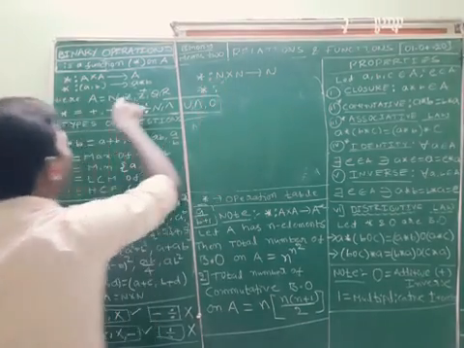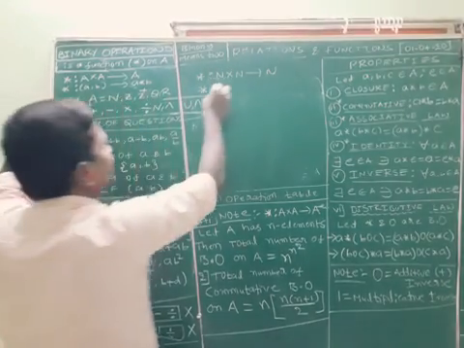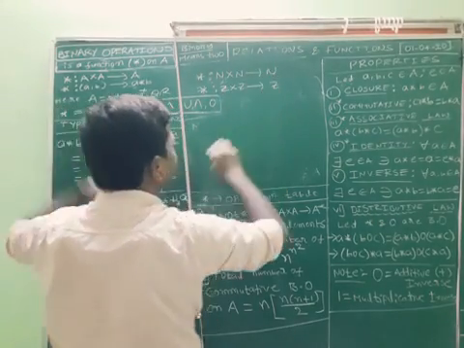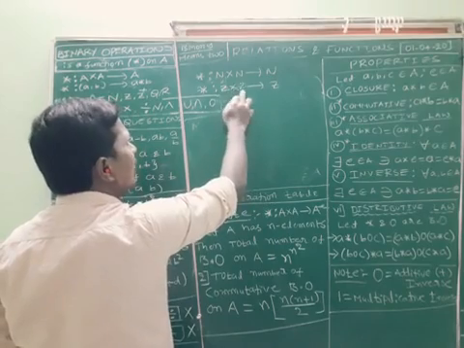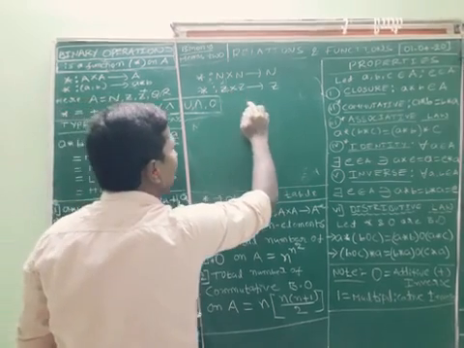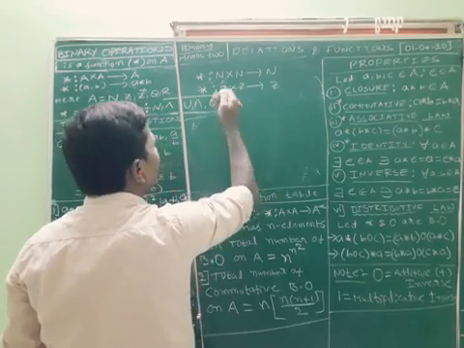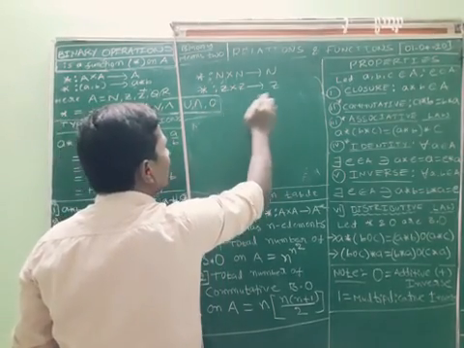In place of A, I want to replace it with integers: Z cross Z to Z. So if we take any two values in integers, the final answer should be an integer only. If the input values are integers, the output must also be an integer.